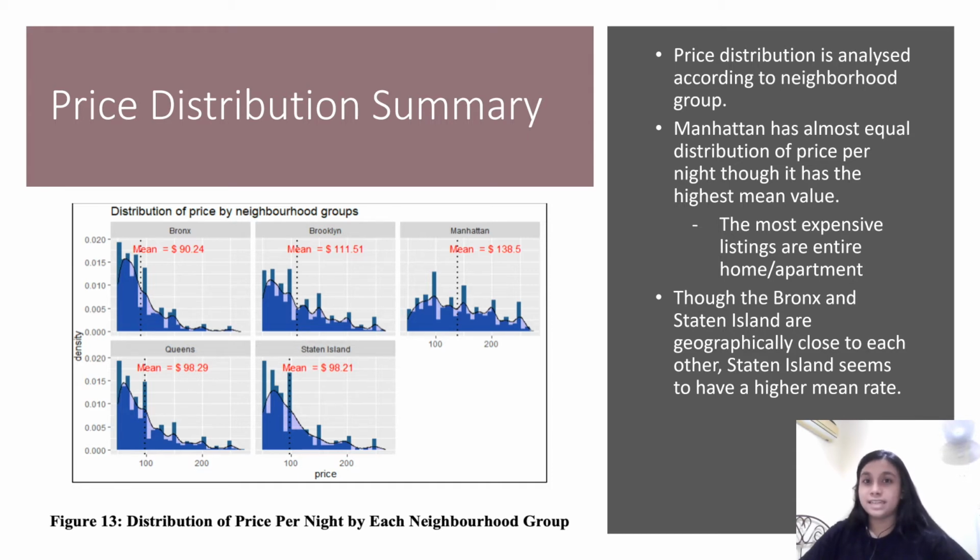We will be able to see in the next data visualization that Manhattan actually has more entire apartment and home listings that are a little bit on the pricier side. We can also see from here that geographically the Bronx and Staten Island are close to each other. However, Staten Island still has a higher mean price value. This could probably mean that Staten Island is a more popular spot, or housing prices in Staten Island are a little bit higher than in the Bronx.